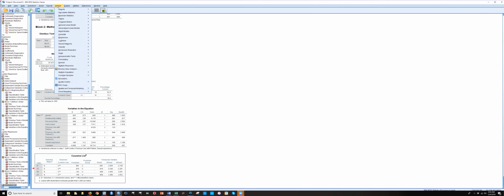Now we need to test for multicollinearity like we did before, but you don't really get VIF statistics in a logistic regression model. So you can just do the whole thing as a linear regression.